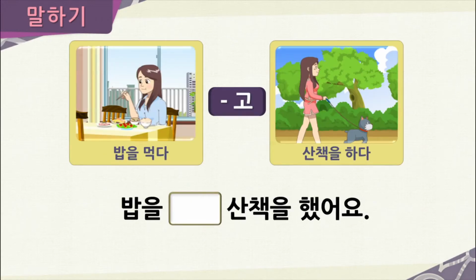Now here we have 혜진, and here in the left picture you can see that 혜진 ate, and you can see in Korean that would be 밥을 먹다. And then you can see afterwards she went for a walk, or 산책을 하다. You can see right there. So now if we want to combine these two actions into one sentence, how would we do that? We would say 밥을 먹고 산책을 했어요.